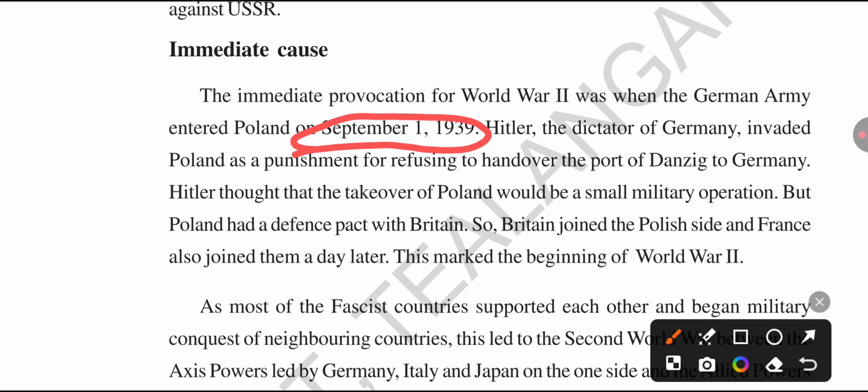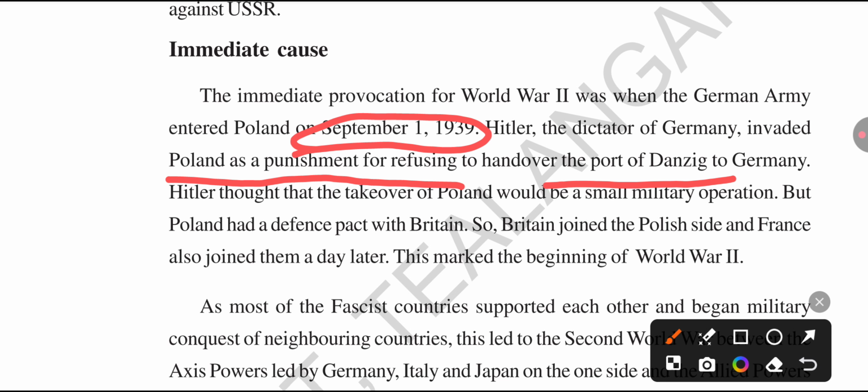In 1939, on September 1, Hitler asked Poland to hand over the Danzig port to Germany, but Poland refused. So they invaded. Hitler's army attacked Poland on September 1, 1939. This is the immediate cause of the Second World War. Because Poland refused to give the Danzig port to Germany, Hitler attacked on September 1, 1939.